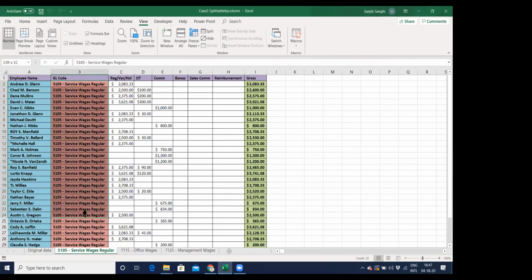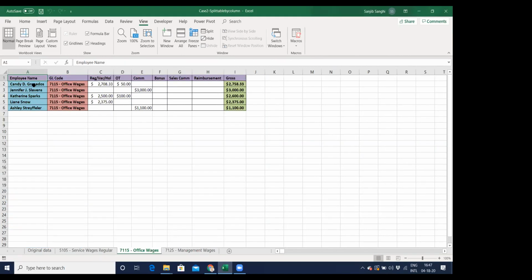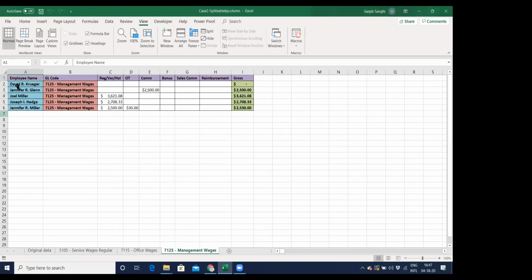Now this sheet is having only the service wages. This sheet is having only the office wages. And this sheet is having all the management wages. Imagine you have got a single data file with multiple things and you want to break that into n number of sheets. This is the best way and you get the code. You have not done anything.